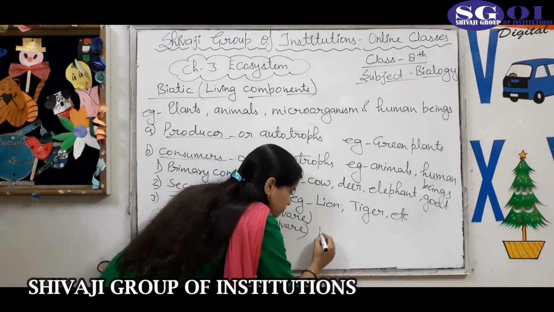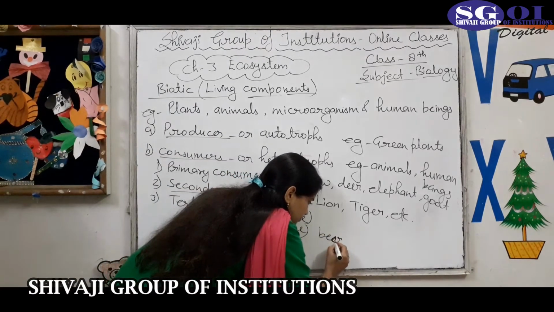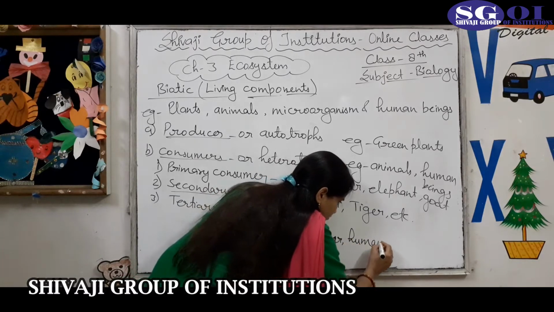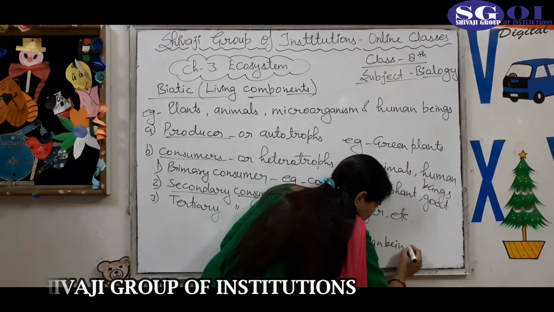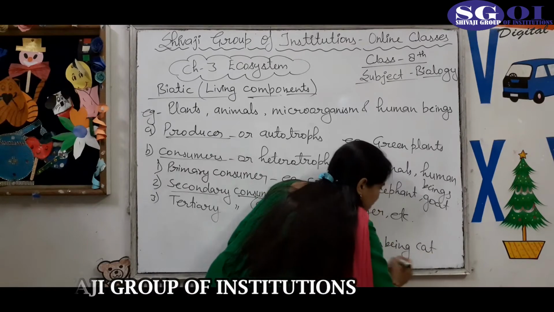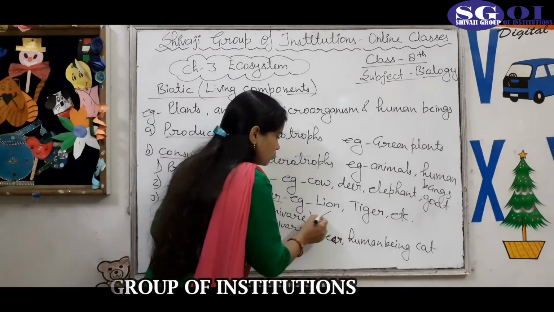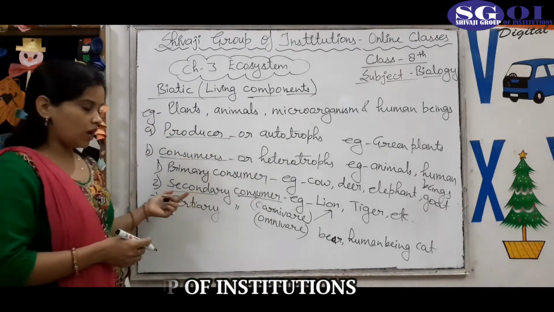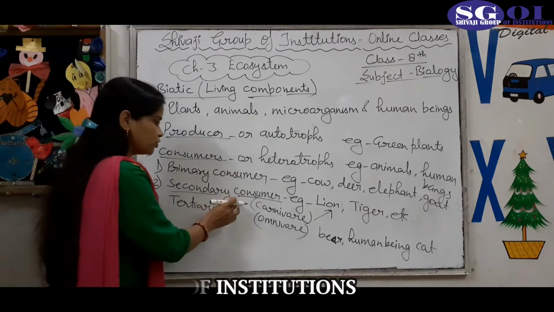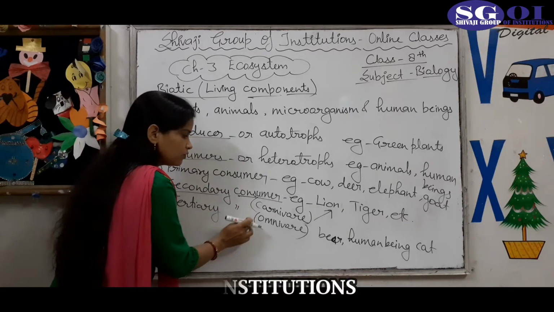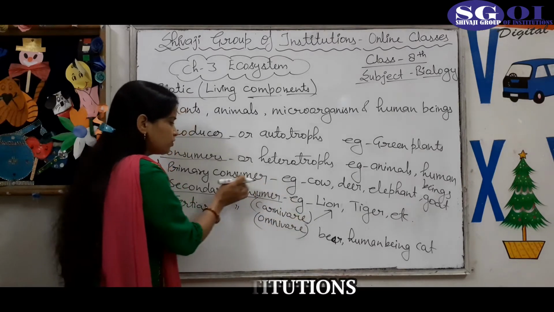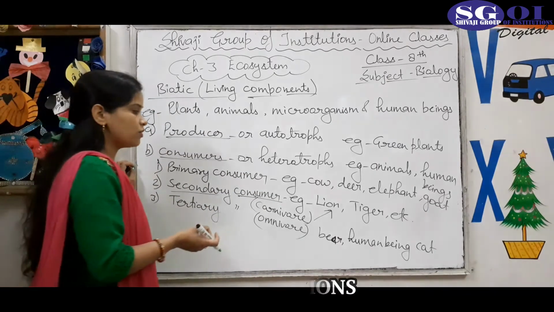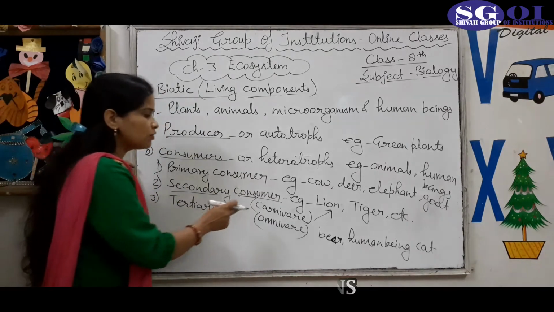For example, deer, human being, cat, they are called omnivores, and lion and tiger are called carnivores. Okay students, so now you can understand that secondary consumers are of two types, carnivore and omnivore. Carnivores who eat only primary consumers, means they eat only the flesh of other animals, are called carnivores.